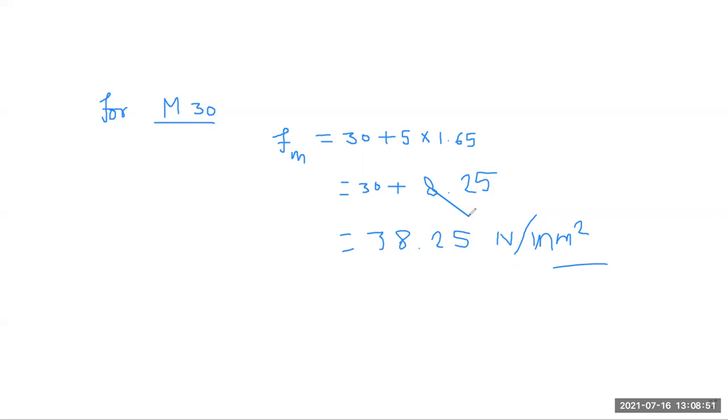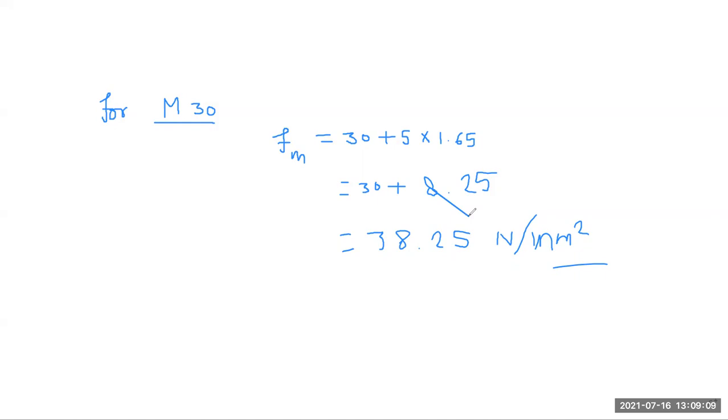Next step is, after determining mean strength, you determine the water cement ratio from the chart, and this chart is given in Indian Standard 456 2000.